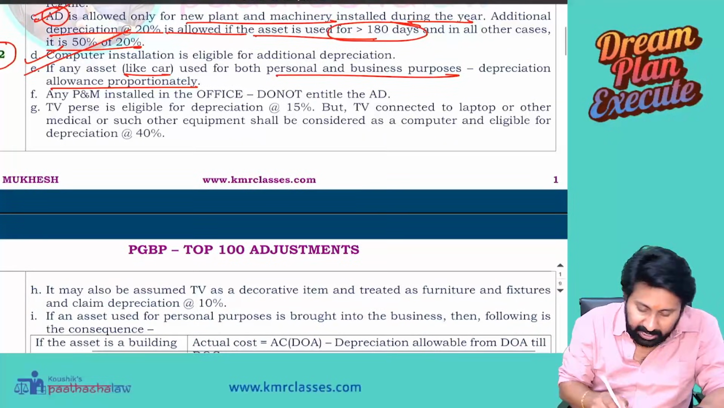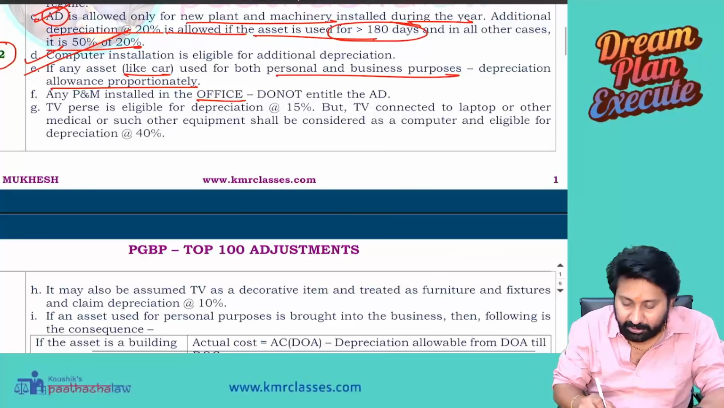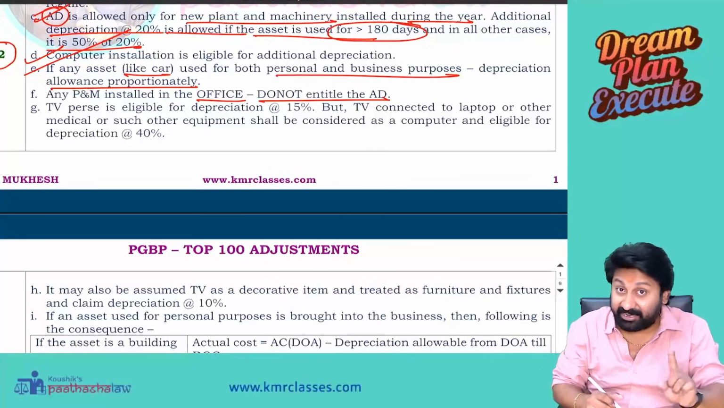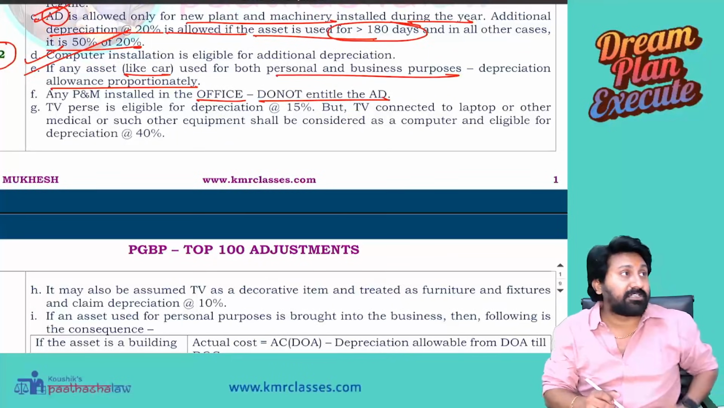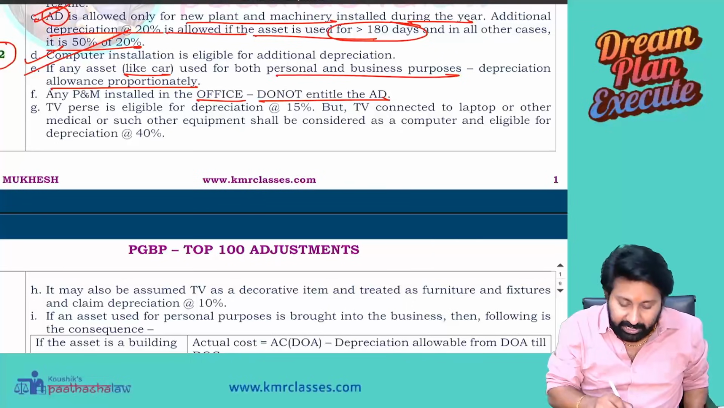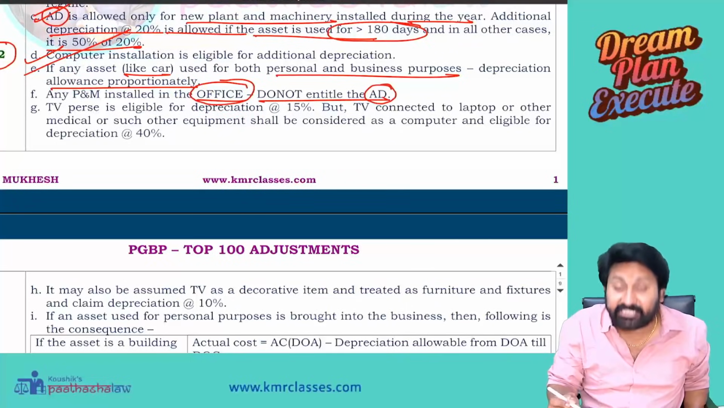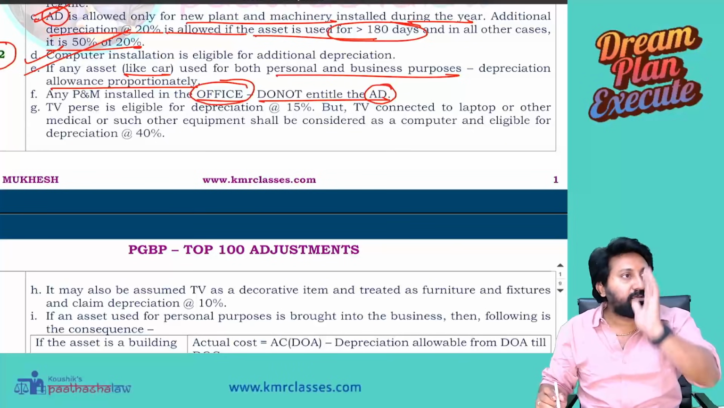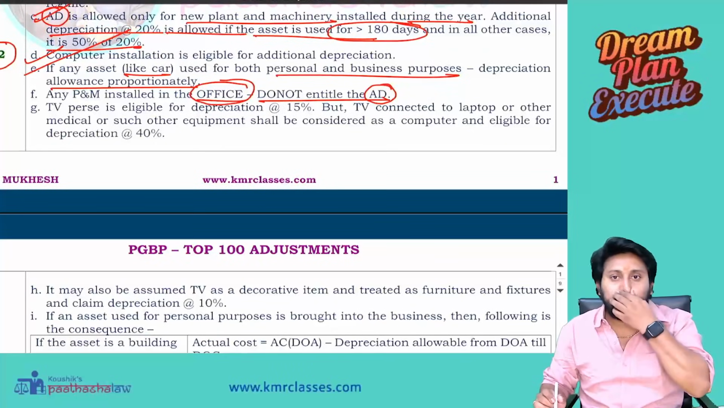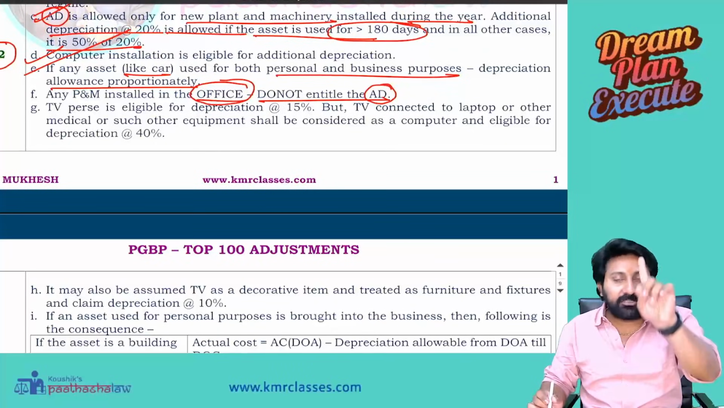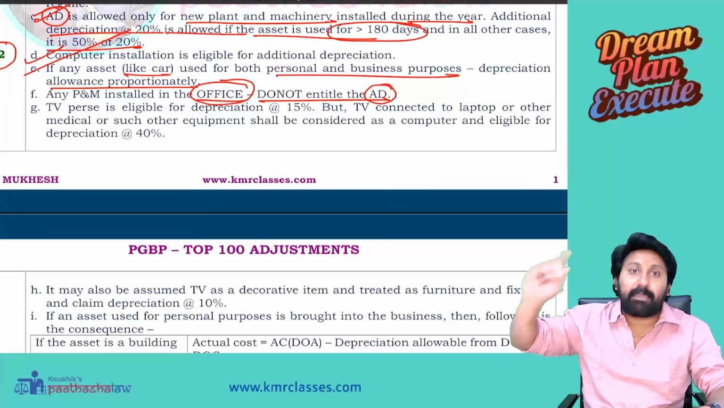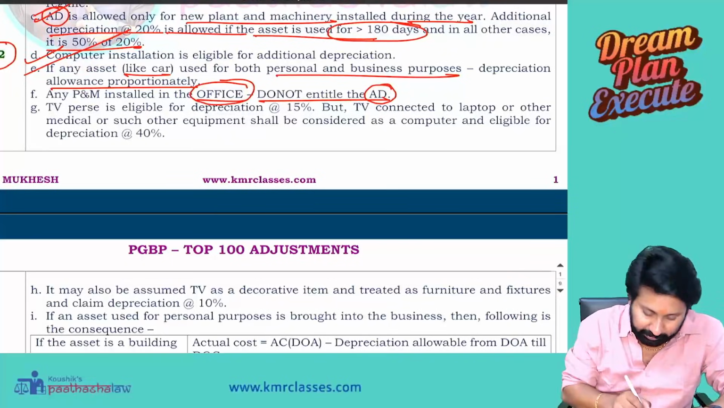Next, any plant and machinery installed in an office does not entitle additional depreciation. Very important. Multiple times this question has been tested in the exam. Any plant and machinery installed in an office does not entitle additional depreciation. Depreciation you can claim, but additional depreciation should not be allowed if it is used in the office. It should be used only in the manufacturing factory. Next one.